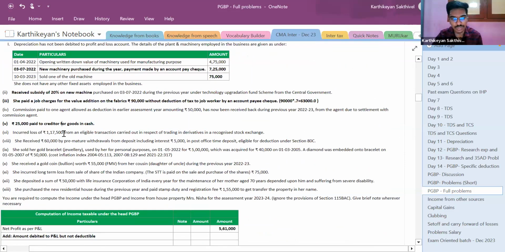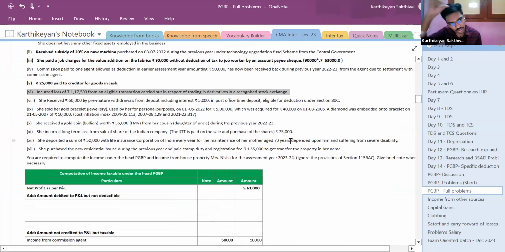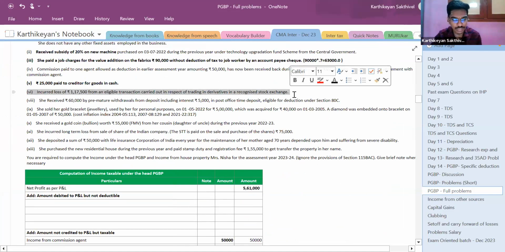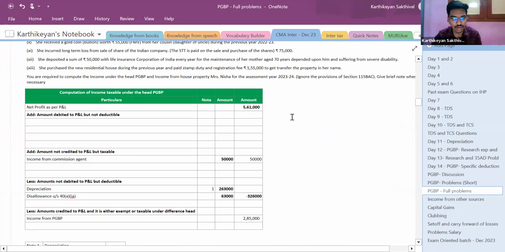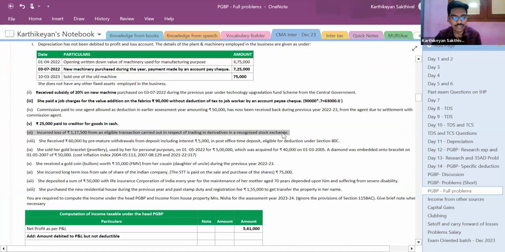Next, she incurred a loss of rupees 1,17,500 from an eligible transaction carried out in respect of trading in a recognized stock exchange. So this is a non-speculative loss. This is not a speculative loss. இது வந்து non-speculative loss. So non-speculative loss அப்படின்றதுனால nothing needs to be done here. So that is to be taken as loss மட்டும் நம்ம வந்து PGBP காட்டணும். There is no doubt in it, but it is to be treated as a separate business. So இது வந்து இந்த businessக்கு மட்டும் நம்ம போட்டுட்டு இருக்கோம். Separate business நீ வந்து trading in derivatives காமிச்சிட்டு, so this 1,17,500 can be claimed as loss.